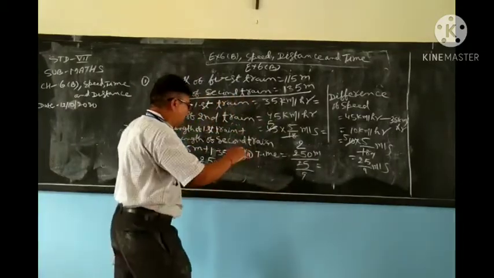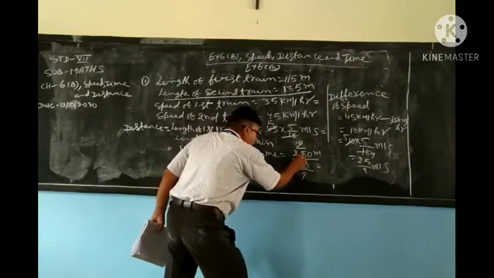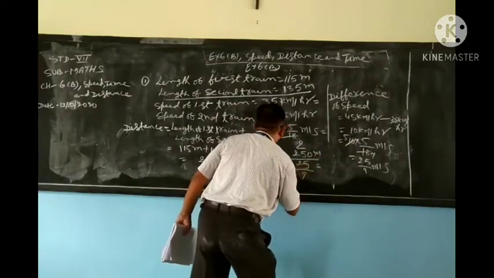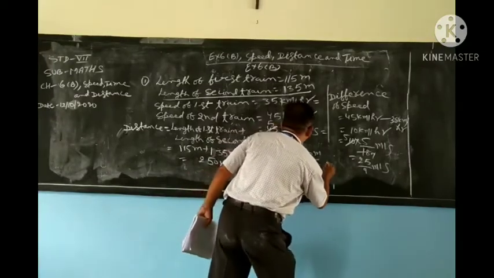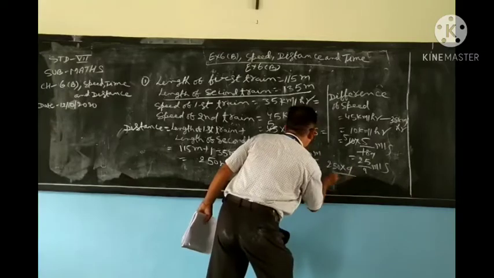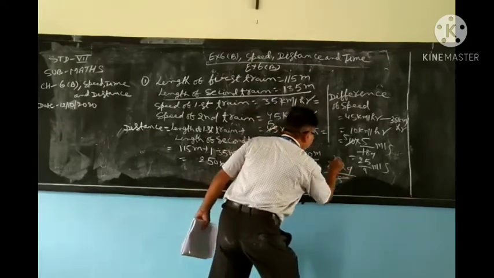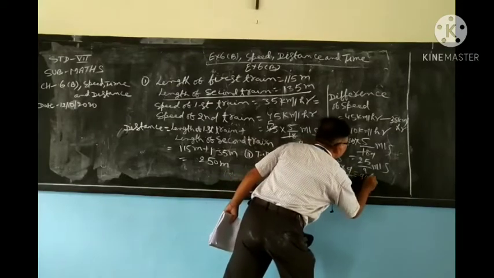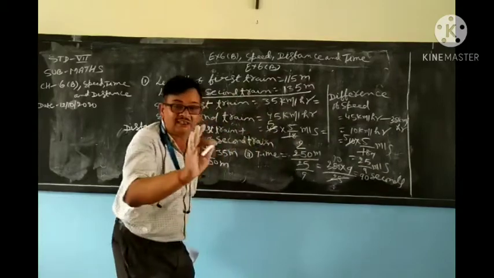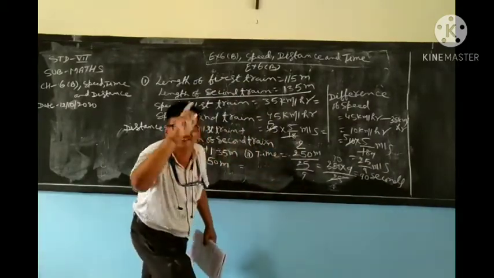So time taken, second part of this question: time is equal to length of the train divided by speed. Now, my dear student, what will you write? 250 into 9 by 25. My dear student, it came 90 seconds. 90 seconds came, but you can change it into minutes and seconds, right?